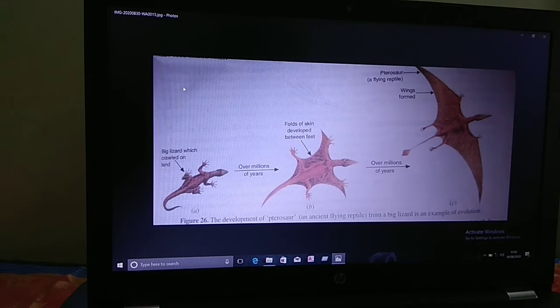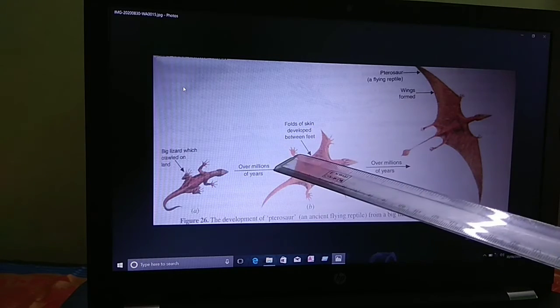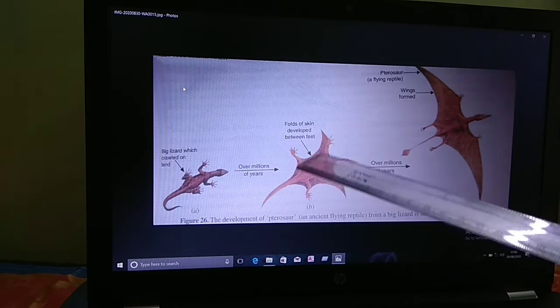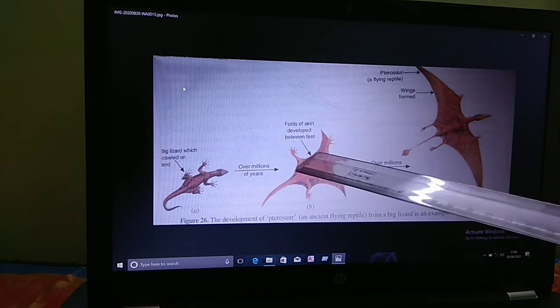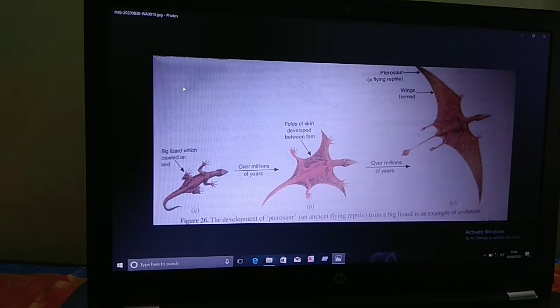After that, over millions of years, a small fold of skin developed between its feet, between these two feet, which enabled it to glide from tree to tree.